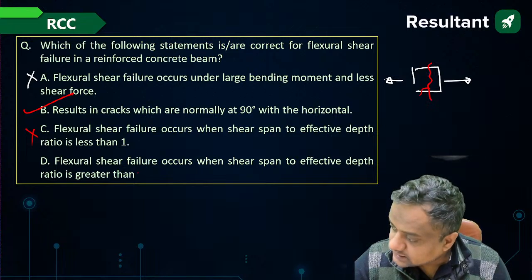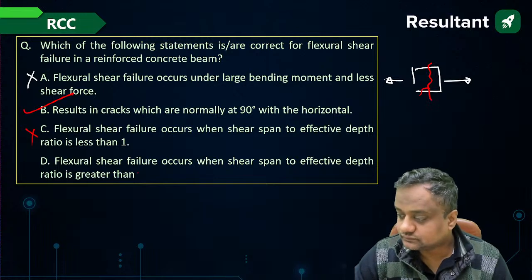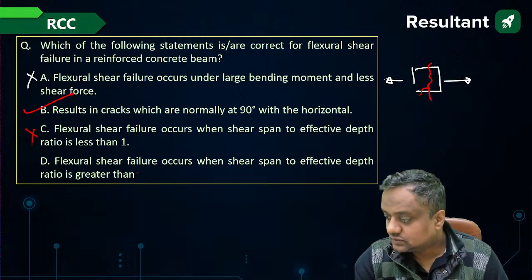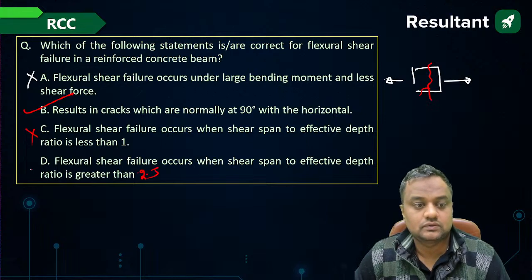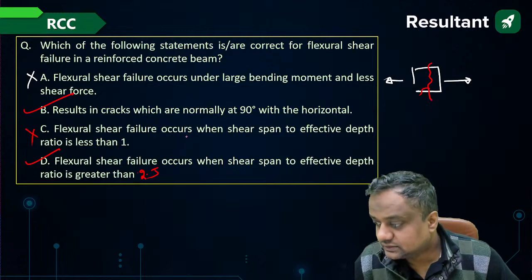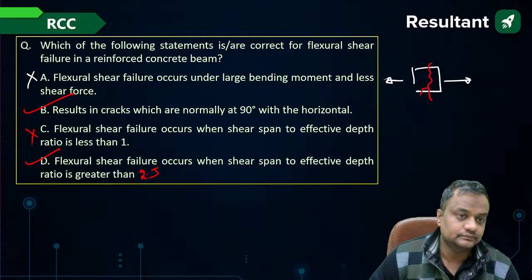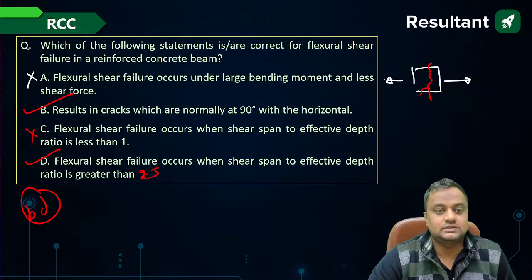Let me correct it. It is 2.5. So B and D will be the answers.